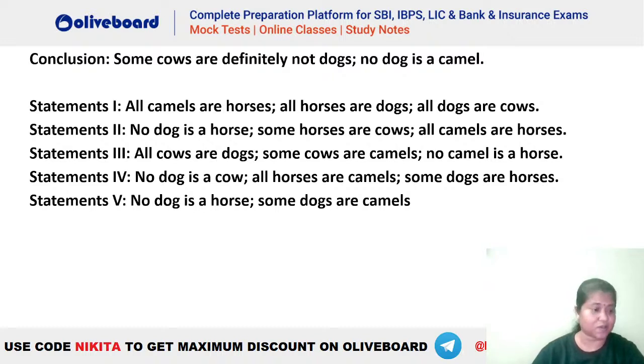Let's have a look at this one. Try this out. जल्दी से बताइए which one will be definitely, which one will be the set of statements which we need here.